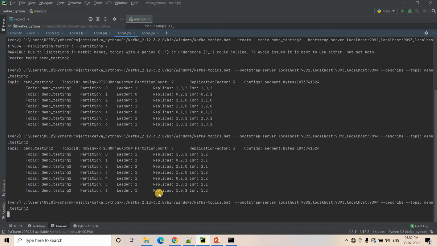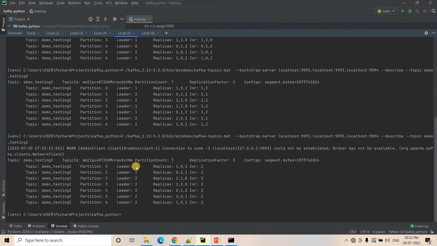Okay, if I just run it, here you will see that for all the partitions, the leader is only 2, our one single running server, and the in-sync replica is only 2. Earlier it was 1 and 2, that is the second server and third server, but this time only the last server is in-sync replica because all others are down, right?